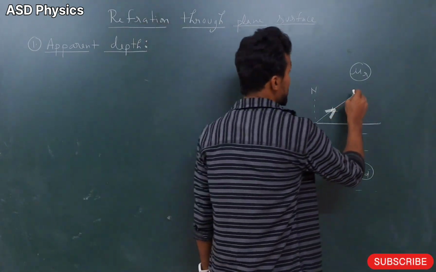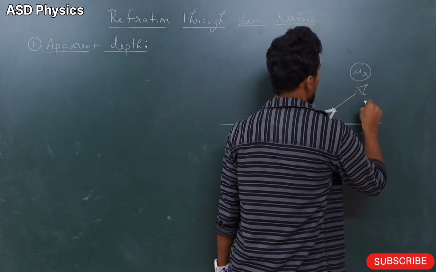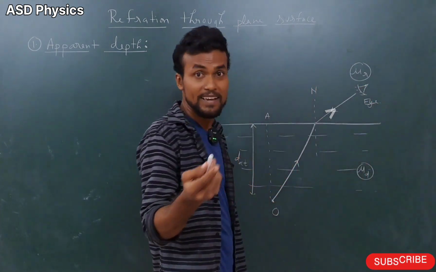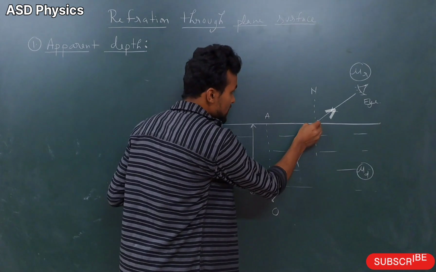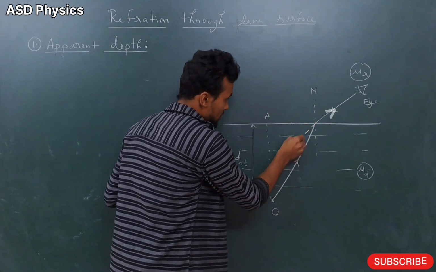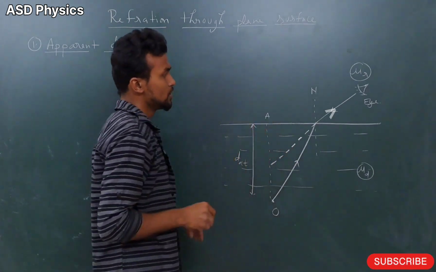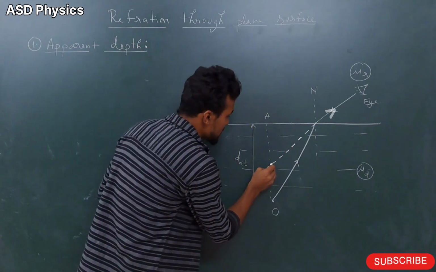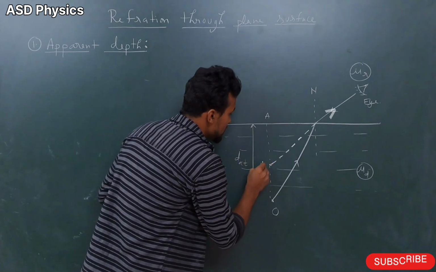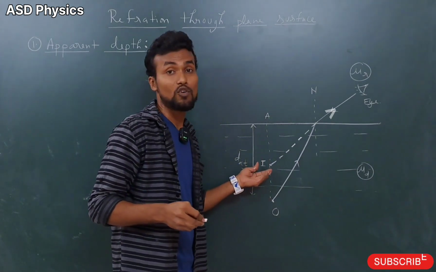So if here we have the eye, the observer is going to see. The observer can see in a straight line only. So let me draw here, the observer can see in a straight line only. Okay, so let's see here like this. So dear students, the object is here but its image is formed here.